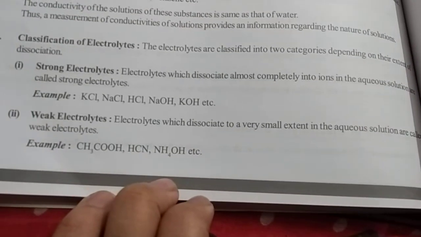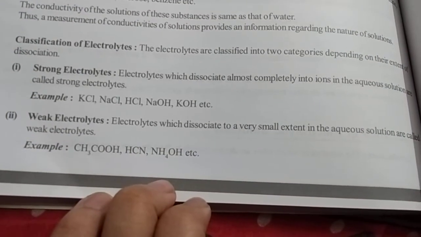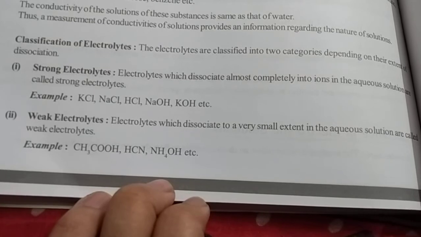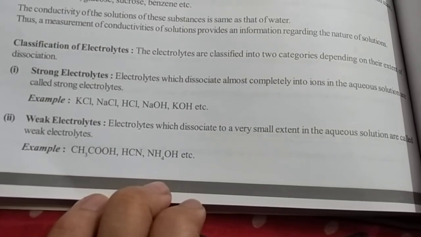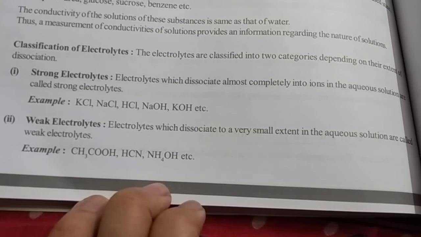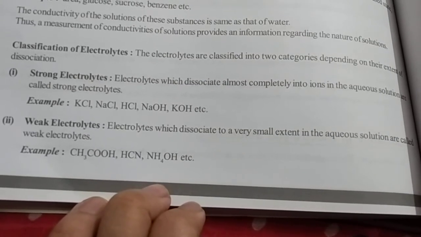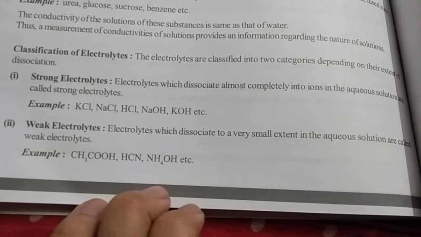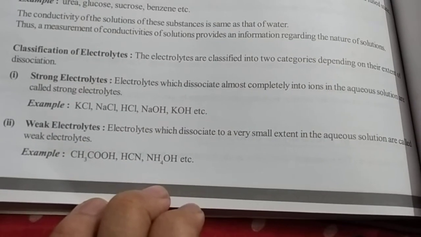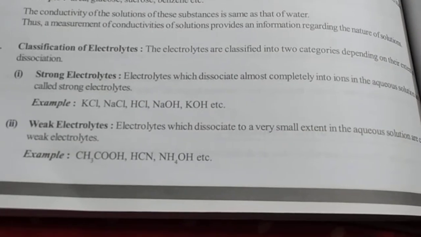And weak electrolytes are electrolytes which dissociate to a very small extent, meaning they do not break down completely in the aqueous solution. An example is acetic acid.